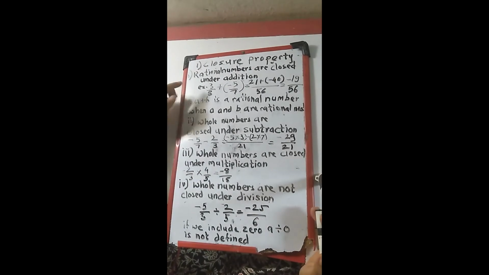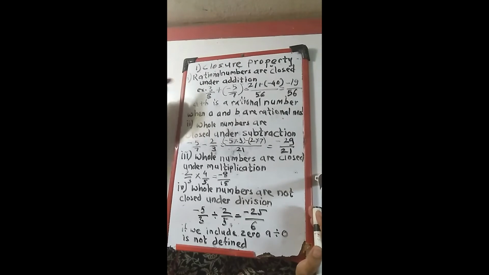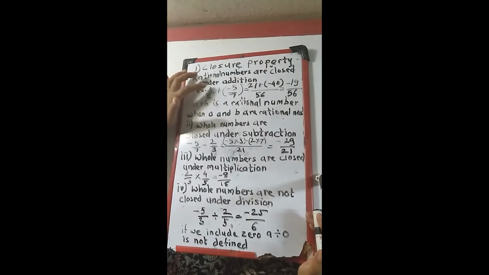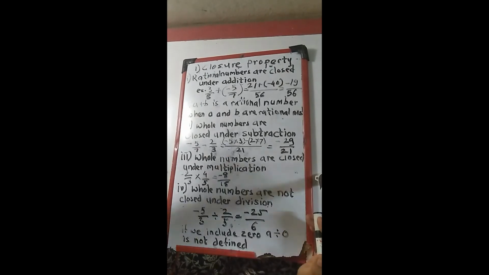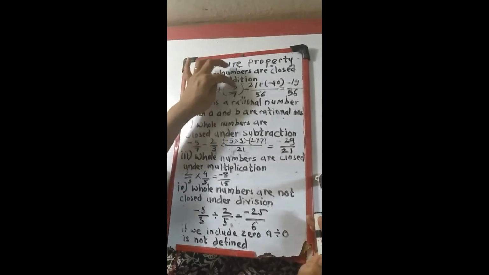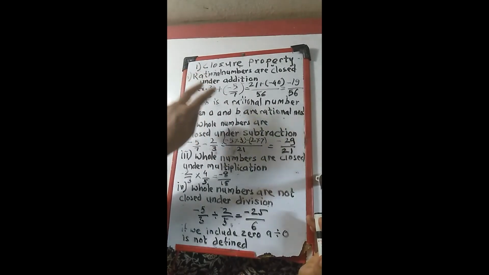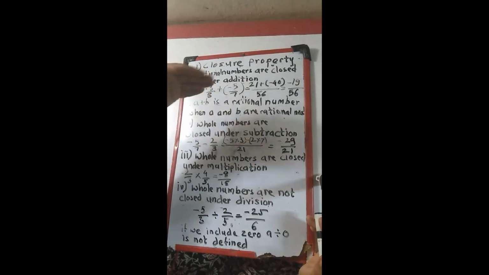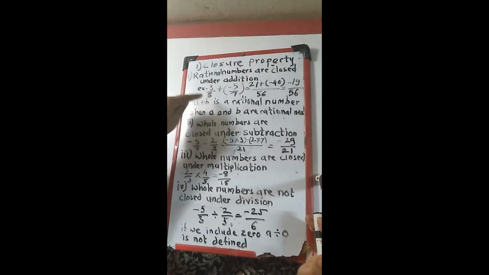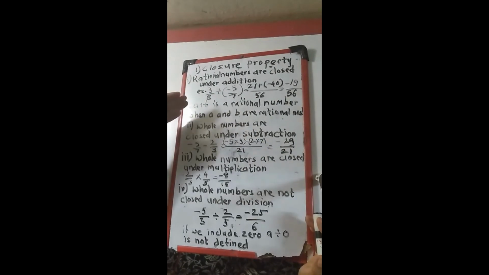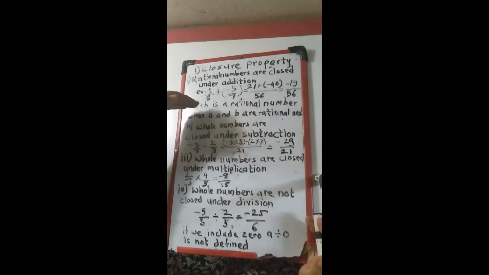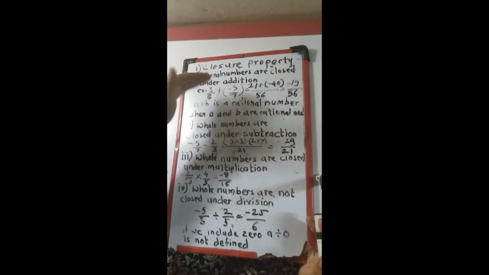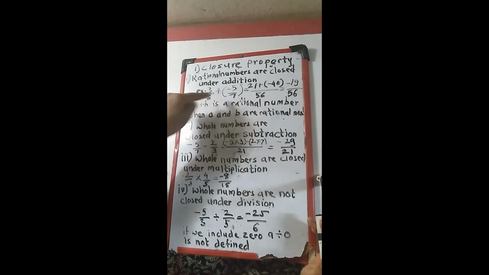As we have seen here, I have given you an example. We will go through this. Rational numbers are closed under addition. How? I'll explain. If we take any two rational numbers, we have to take the numbers as fractions. So 3 upon 8 and minus 5 upon 7. These are the two rational numbers I have taken, and we are going to add them. You have already studied that if the denominators are not equal, we have to make the denominators the same. Only then can you add the numbers. So first of all, we have to make the denominators the same.